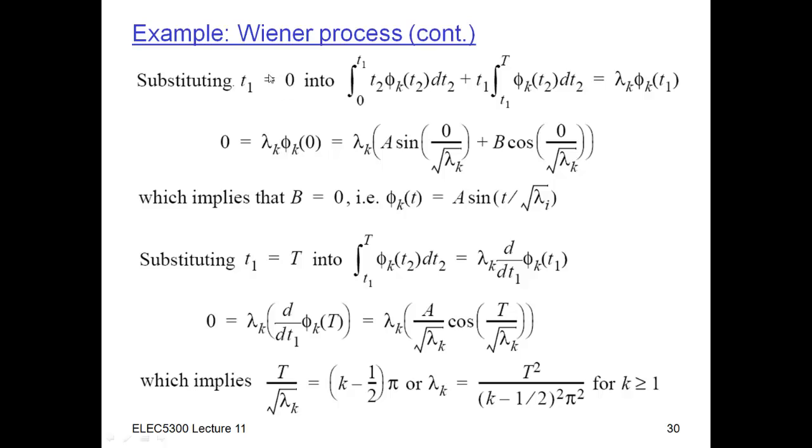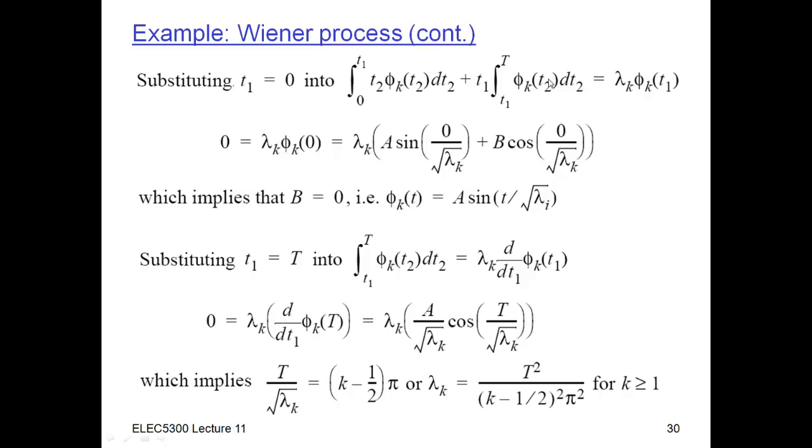So I'm just going to look at 2 points of t1, which is most convenient for me. The first one is when t1 is equal to 0. That's nice because if I substitute t1 equal to 0 here, I get an integral from 0 to 0, which is just 0, so that disappears. I get a plus t1 times this, but t1 is 0, so this disappears. So the whole left-hand side of this thing is equal to 0.